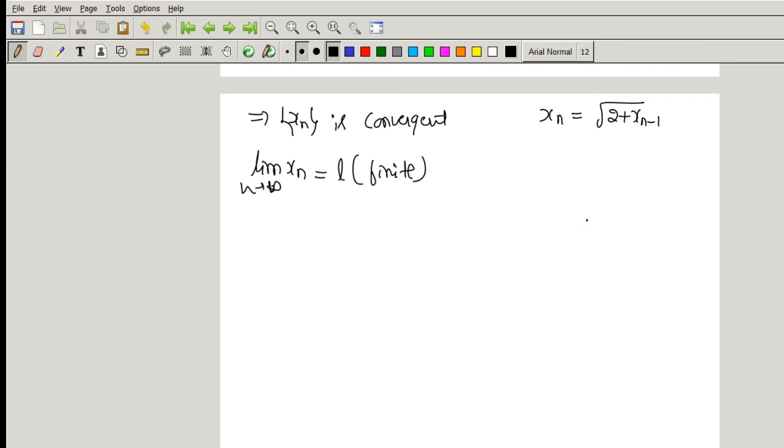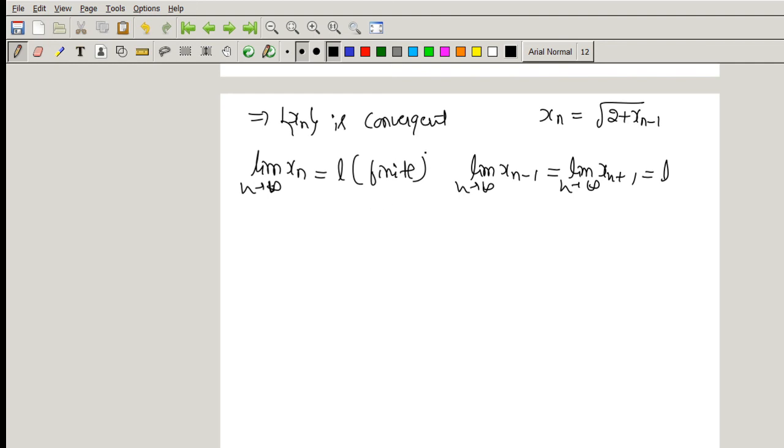If the limit of xn is equal to L, then the limit of xn minus 1 as n tends to infinity, which is the same as the limit of xn plus 1, is also equal to L. If the nth term is moving to L, then the n minus 1th term is also moving towards L, and the n plus 1th term is also moving towards L. This is the concept of limit, and here the limit of xn is equal to L.